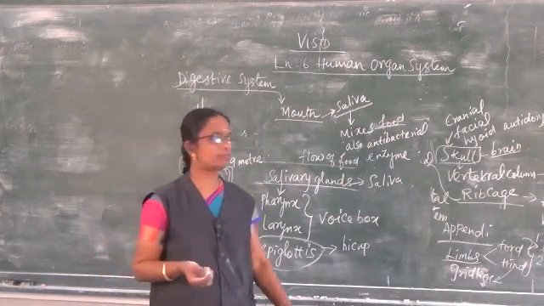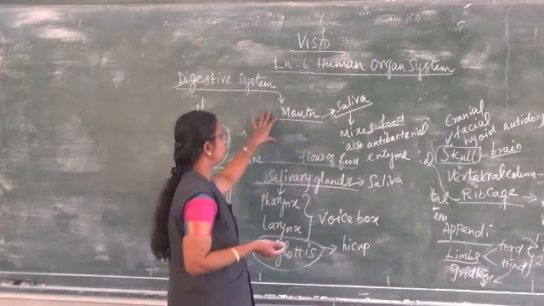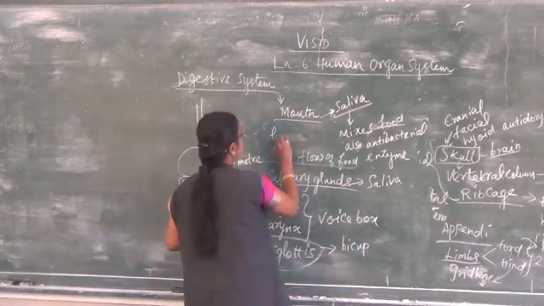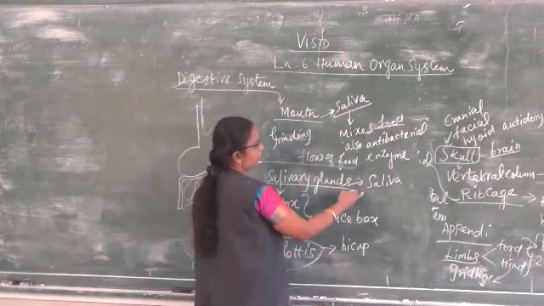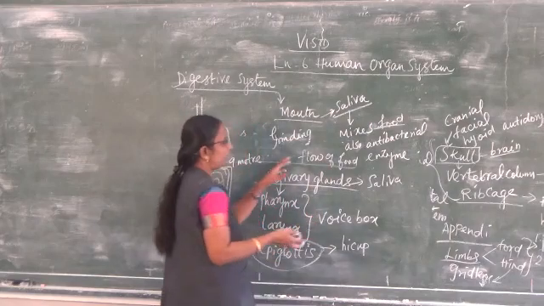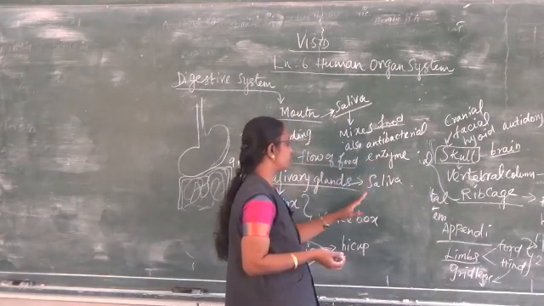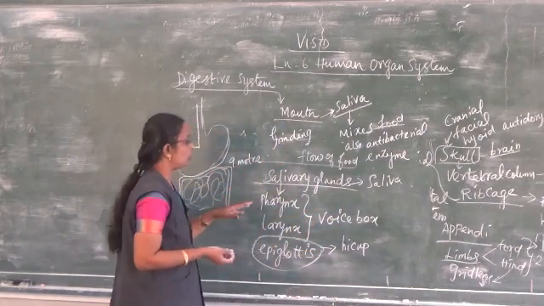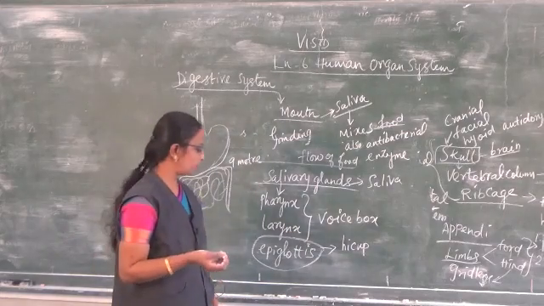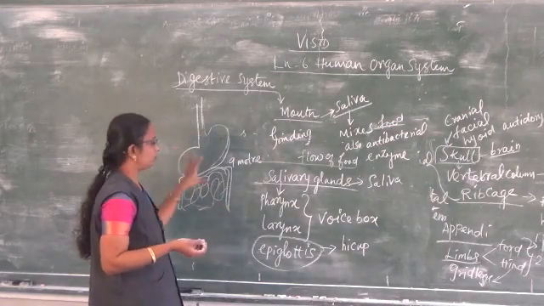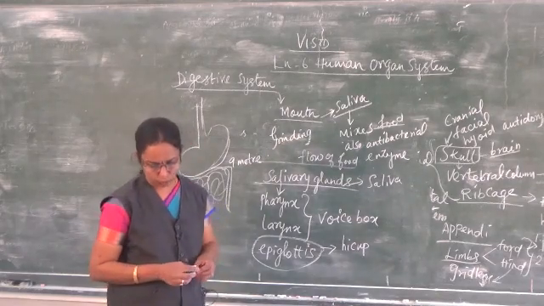So the digestive system starts with the mouth, then the teeth present in the mouth are useful for grinding the food, and then the salivary glands secrete the saliva, which mixes along with the food, and the antibacterial enzyme present in the saliva makes the food flow easily. Then the pharynx and larynx are there, which are known as the voice box, and then the stomach. The stomach is the main important organ for digestion. The food goes through it.